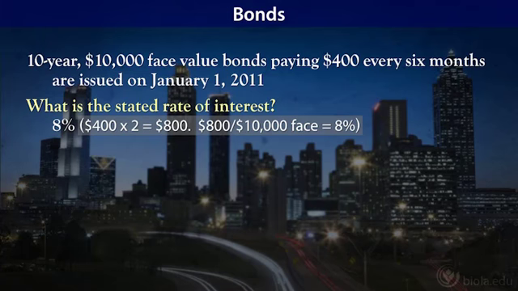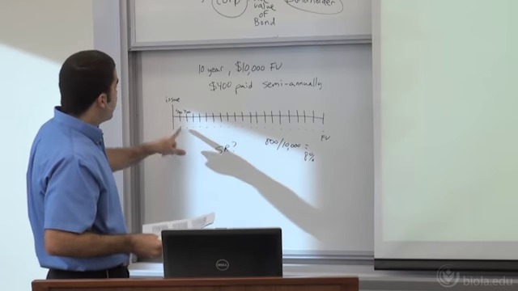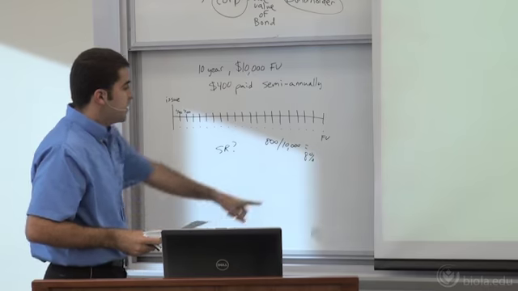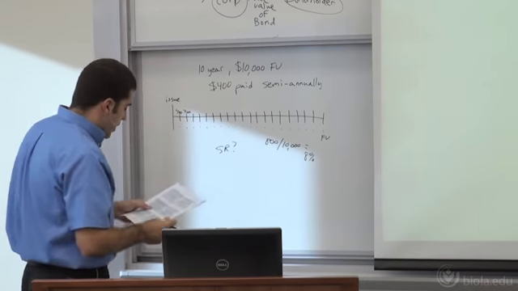A bondholder would be looking at this and they'd say, okay, I'm going to get $10,000 at the end of the term, 10 years from now, and every 6 months I'm going to get $400 because it's 8% per year. I'm going to divide that in half, and I'm going to have $400 each period.